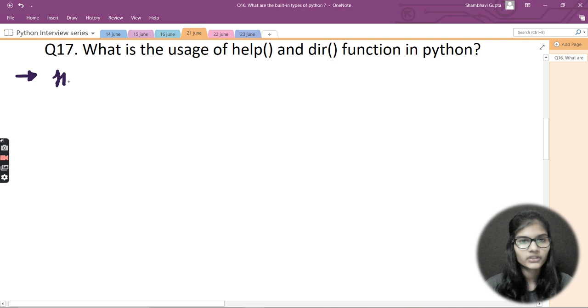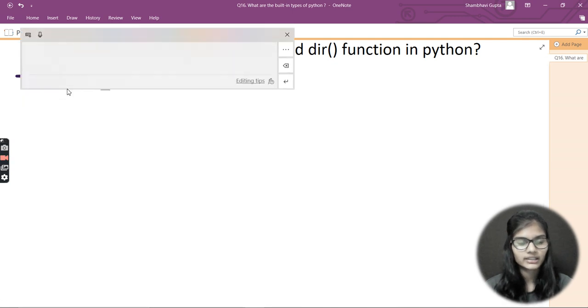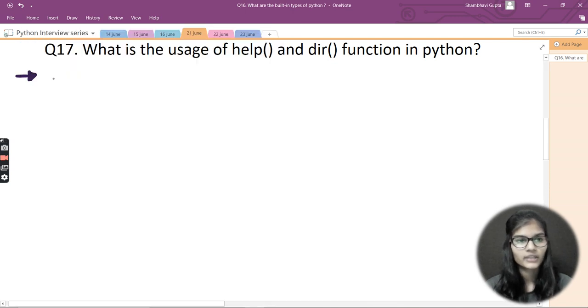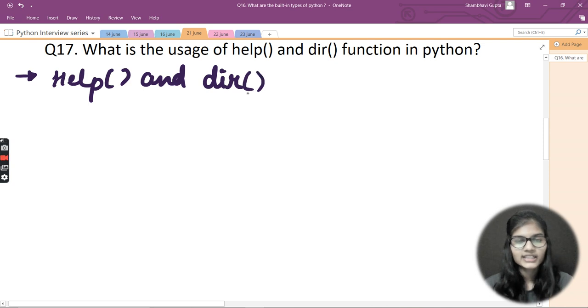So let's start answering and see what's the use of the help and dir functions. I would first write the name help, and other than that dir. Here it goes, help and dir. Please make sure, if you need to write out the answer for this question, to put the brackets and look out for these very small things. They look very small, but they are very important, because after functions it's always a rule, not only in Python but in any other language also, that you need to put the brackets. So do not forget that.